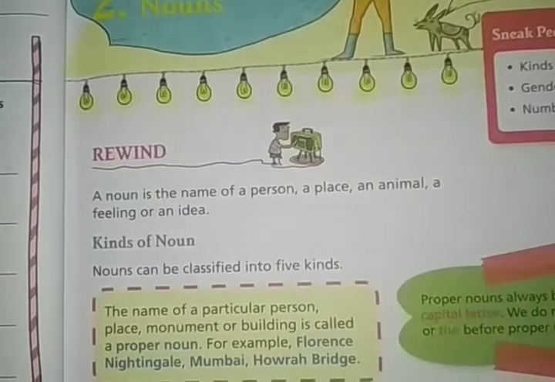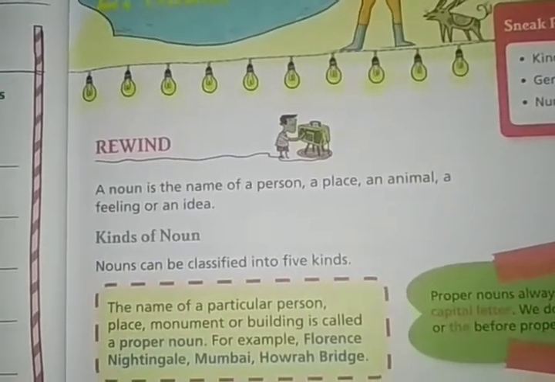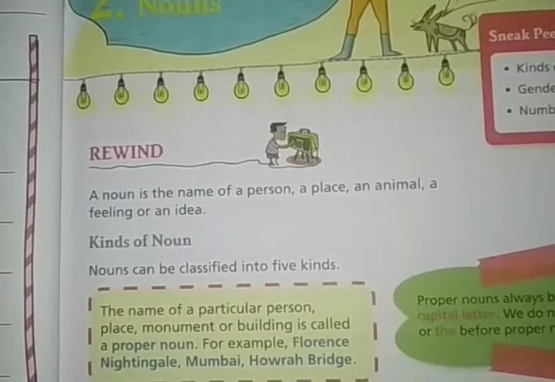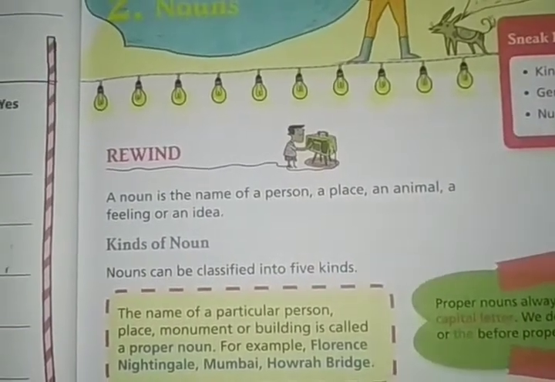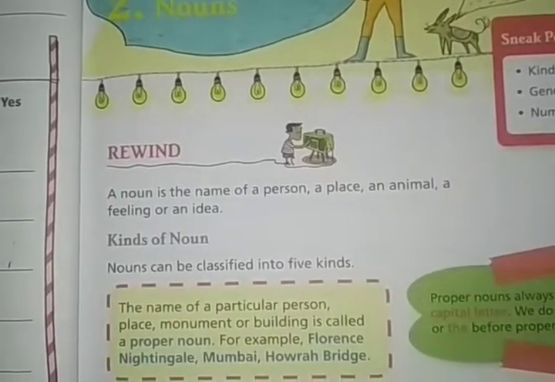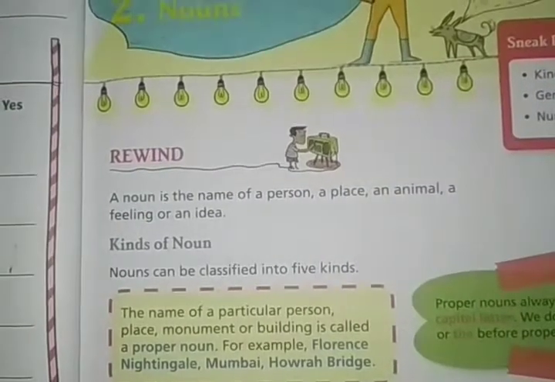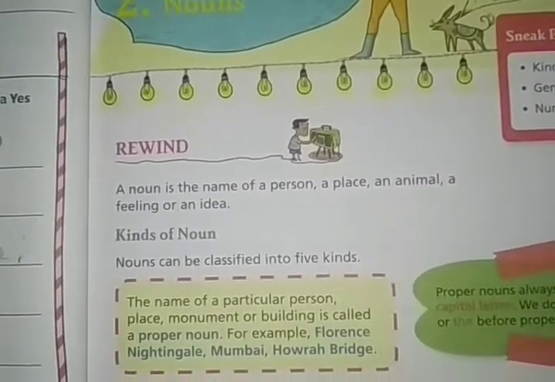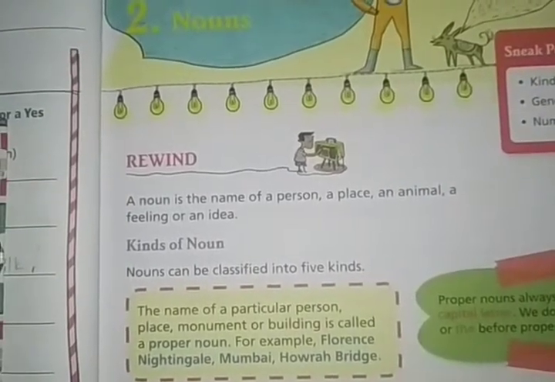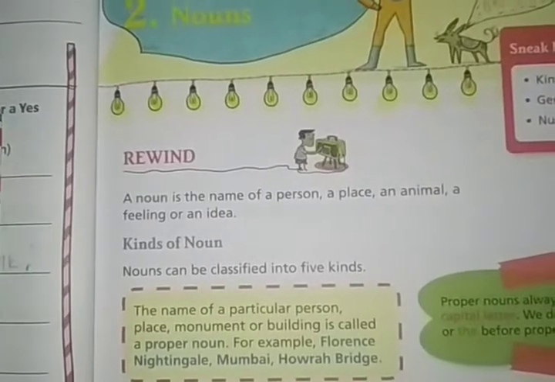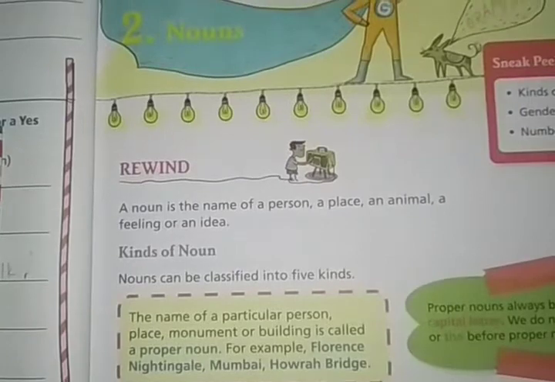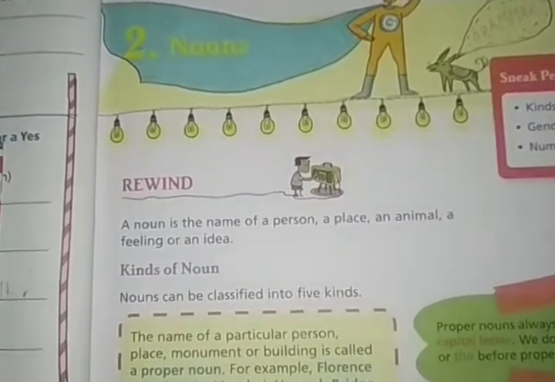Name of a place like Kolkata, Silchar, Badarpur, right? These are nouns. An animal, dog, cow, cat, anything you can say. A feeling, happiness, sorrow. These are names of feelings. An idea like greatness. Okay, and these things are quality. Name of some qualities like fame, greatness. So these are examples of nouns, right?